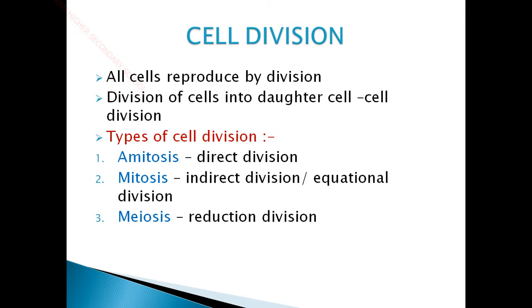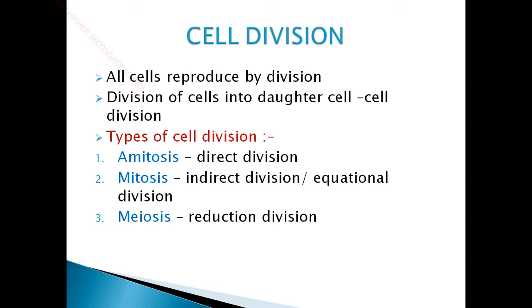Not only in higher organisms like plants and animals, even in lower organisms like bacteria and some unicellular organisms which contain a single cell, they also reproduce by the method of mitosis or binary fission. We already know that process. Here the single cell acts as the whole organism and performs the whole life activities of the organism. The single cell acts as the parent cell, and by the division of the single cell into two identical daughter cells, reproduction happens. That is a method of asexual reproduction which involves only a single parent.